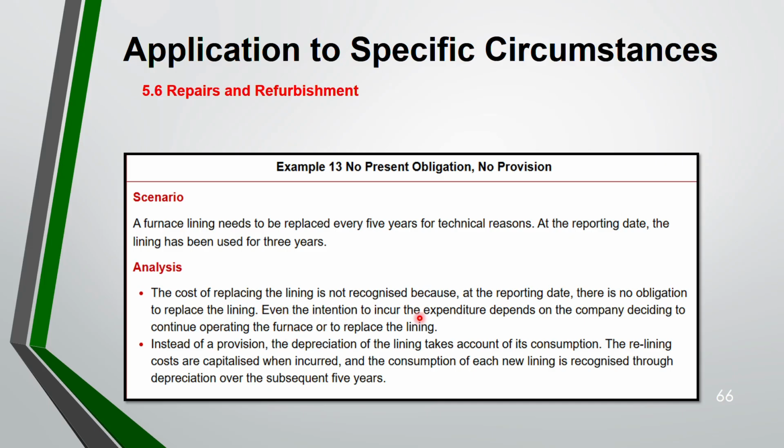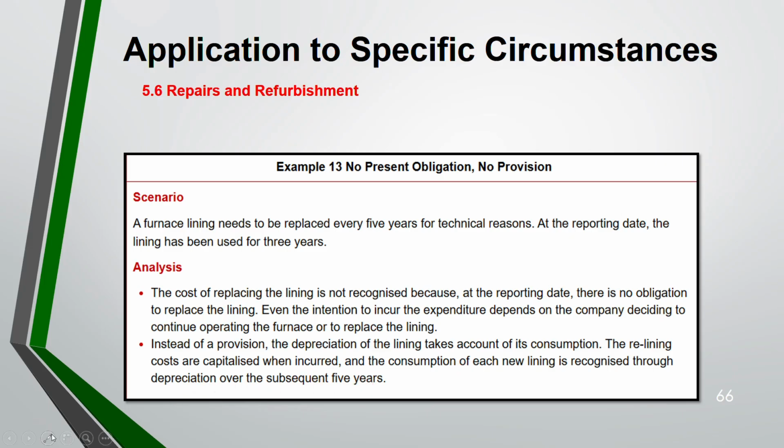Even the intention to incur the expenditure will depend on the company deciding to continue operating the furnace. There is no obligation. So instead of the provision, what do you do? You depreciate the lining for 3 years because you have consumed it for 3 years. And the relining cost will be capitalized. This is according to IAS 16.